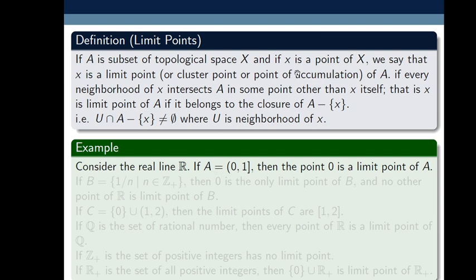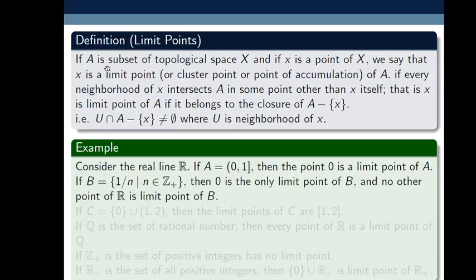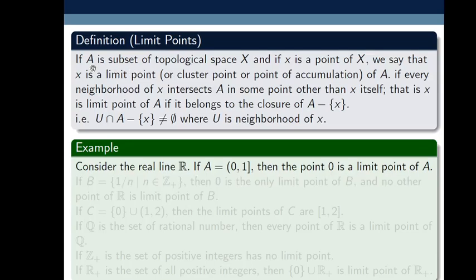A limit point may or may not belong to the subset A. As here 0 does not belong to A, still it is a limit point, but 0 belongs to R.